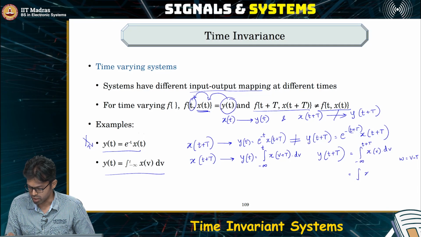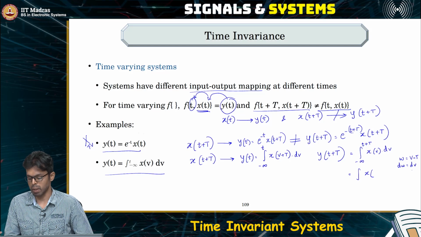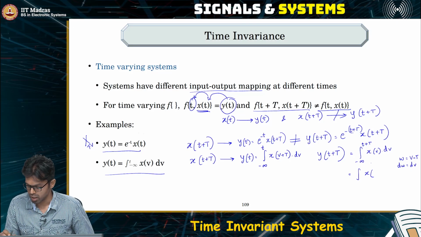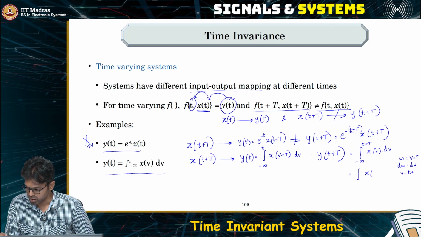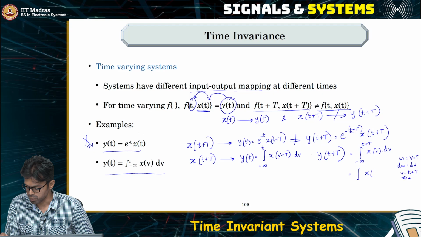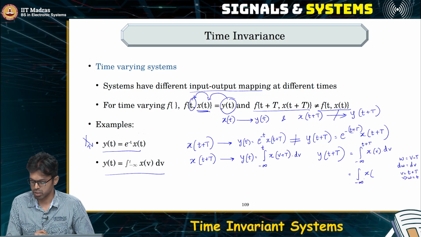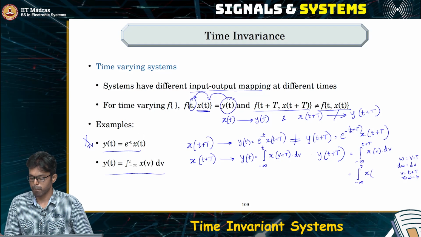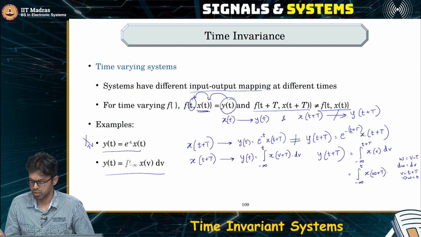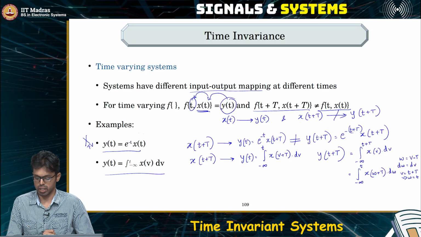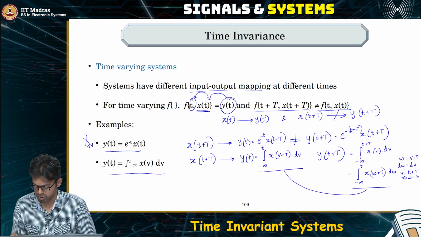Then you can say that dw is still equal to dv because capital T is just a constant, and when v is equal to t plus T, w is just t, which means the limits of integration will become minus infinity to t, and v is nothing but w plus capital T times dw, right? Which is exactly the same as what we have here.